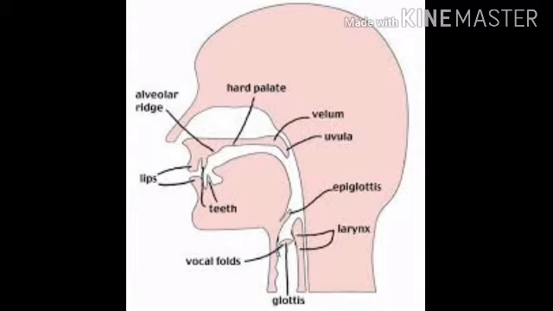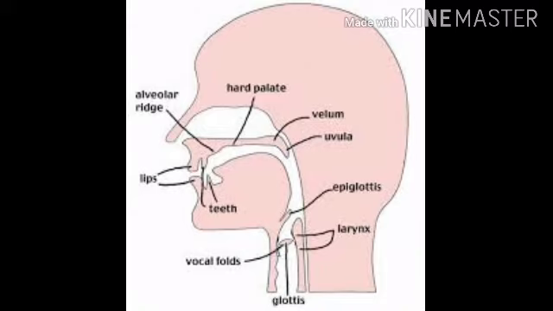Next one is the velum. The velum is a small tissue located at the back of the hard palate. It is also called the soft palate, and it acts like a regulator in opening and closing the nasal passage of air. The velum or soft palate is also known as the palatal velum or muscular palate.